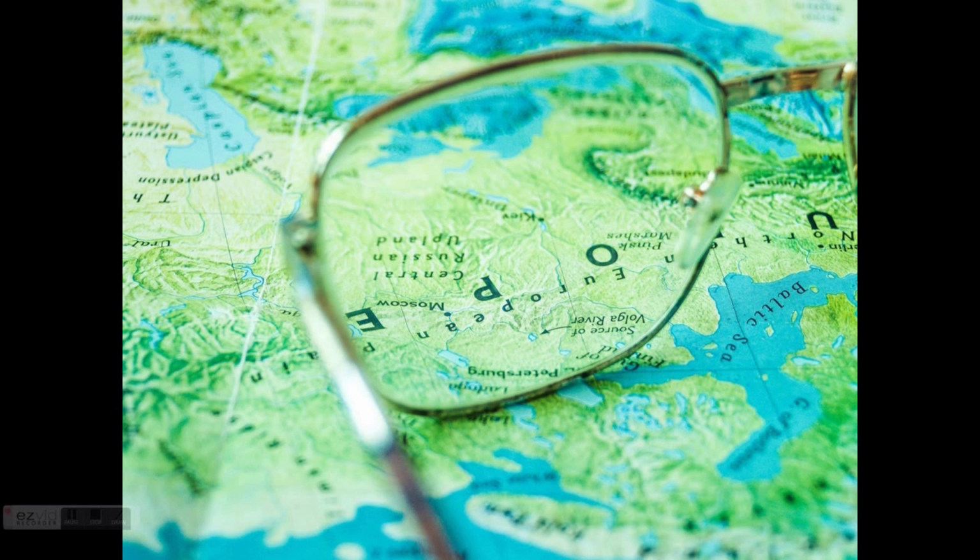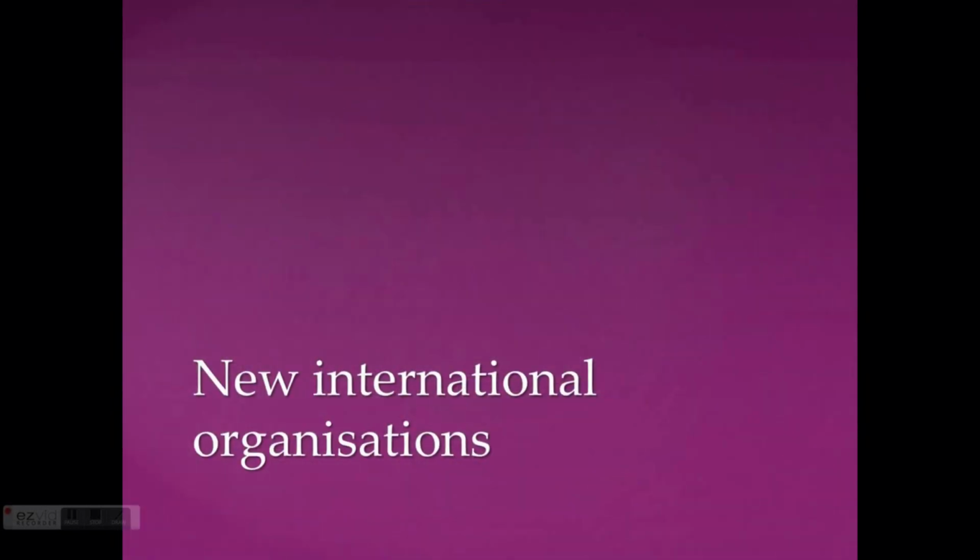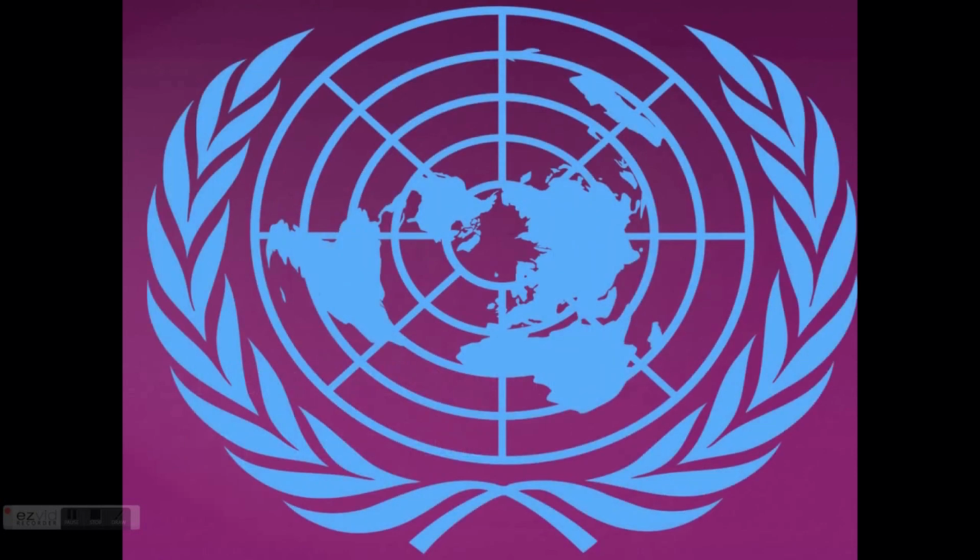New international organizations formed, like UNO. As you all know, after the First World War, the League of Nations was formed to stop and control the wars, but it was unsuccessful. But after the Second World War, the international organization called UNO, United Nations Organization, was formed. Almost all the countries have participated in this UNO. They are the members of UNO. So till now no world war has taken place. That's the success. So UNO became successful in controlling the wars.